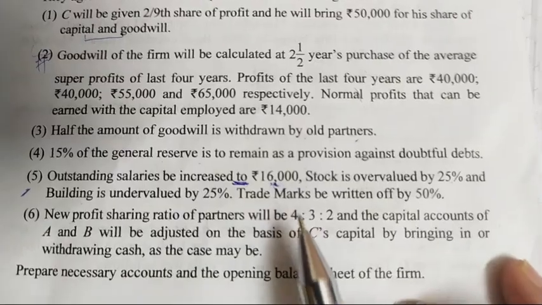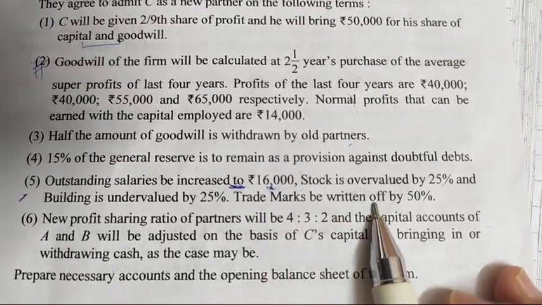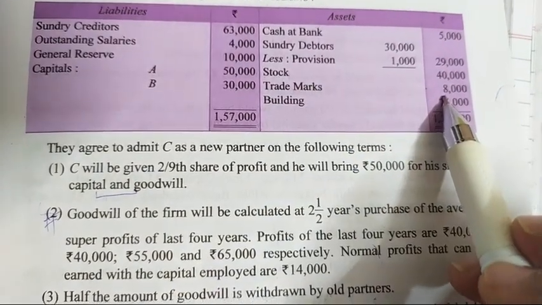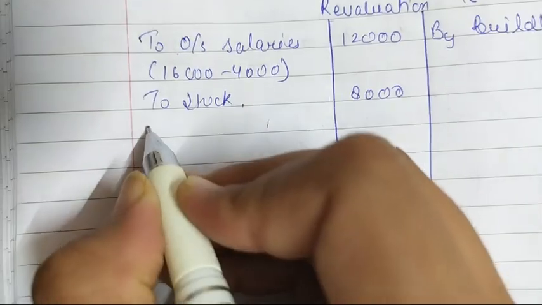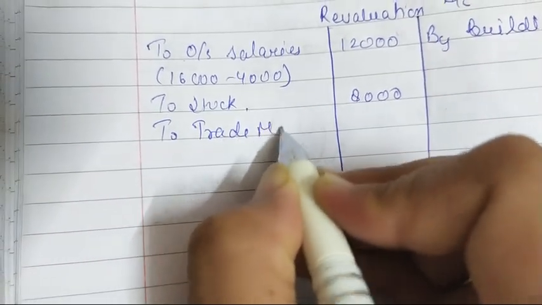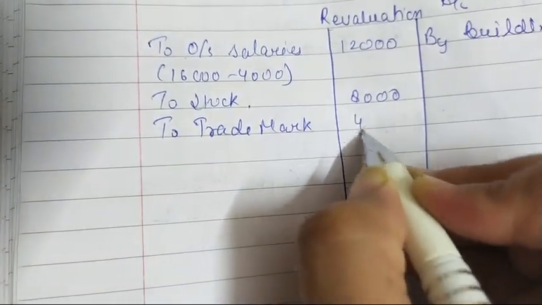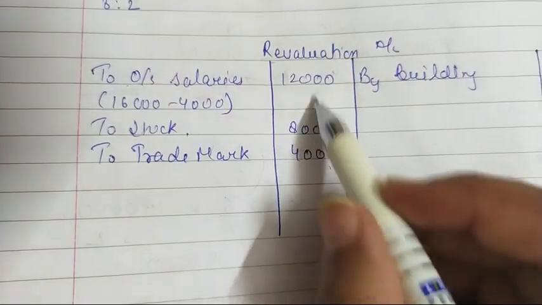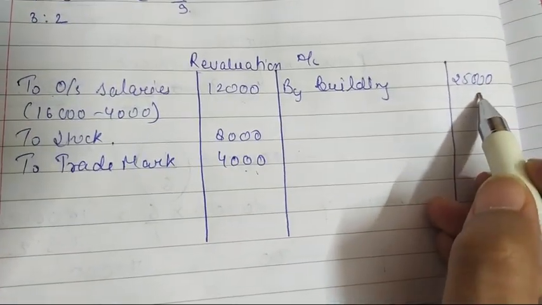25,000. Okay. Trademark be written off by 50%. It means we need to reduce our trademark by rupees 4,000. To trademark rupees 4,000. So this side is 24,000 and this side is 25,000.